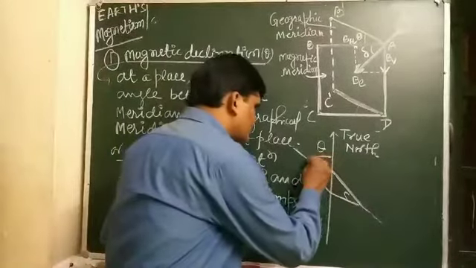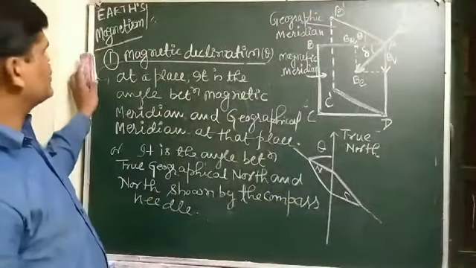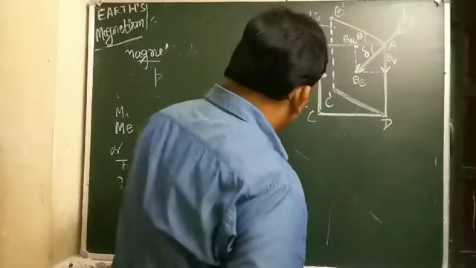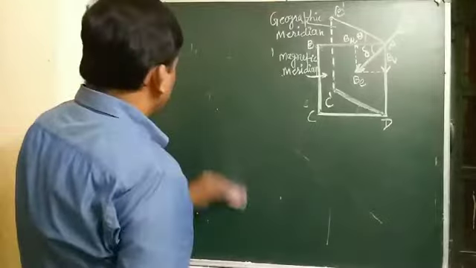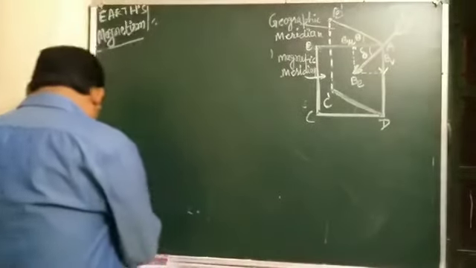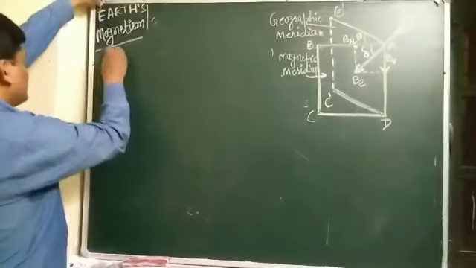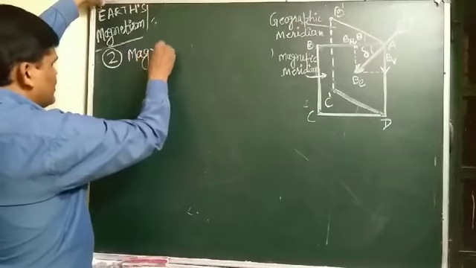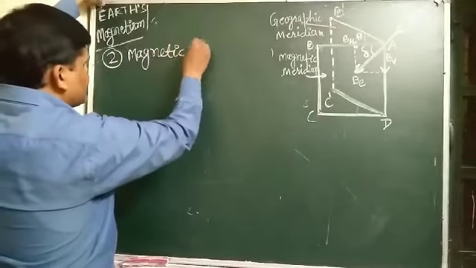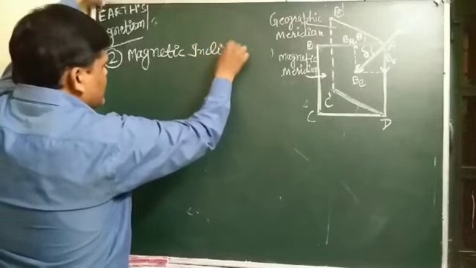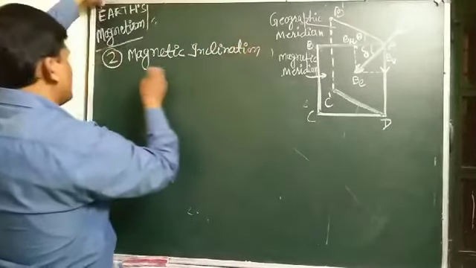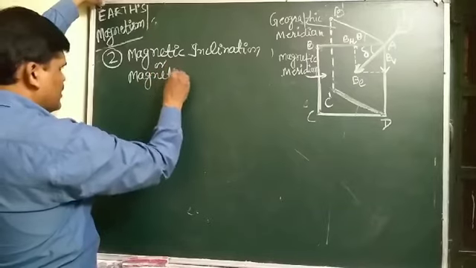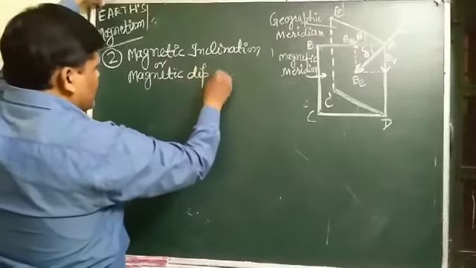This angle is also known as what? Angle of declination. And the next one, student, is magnetic inclination or magnetic dip or angle of dip.